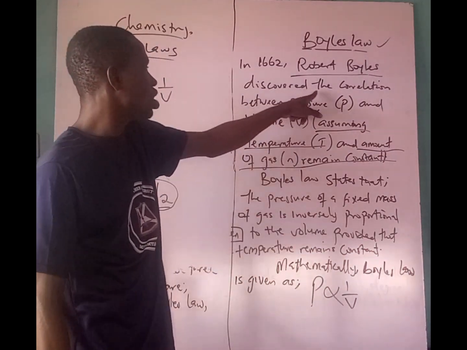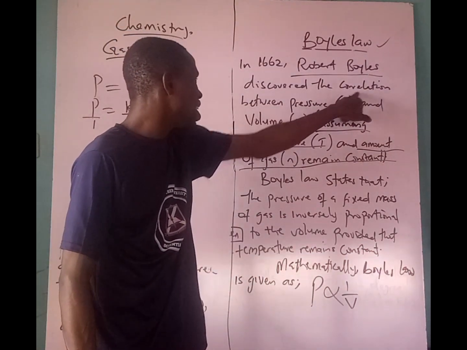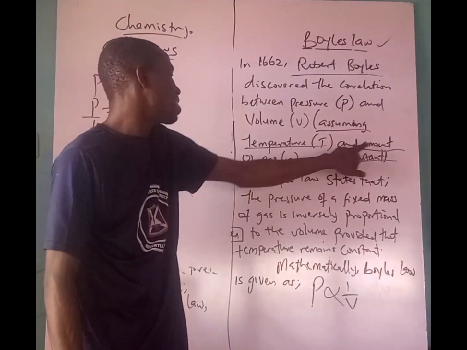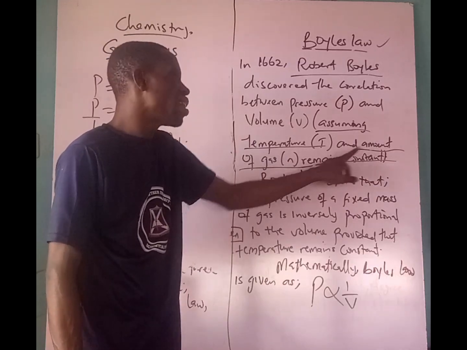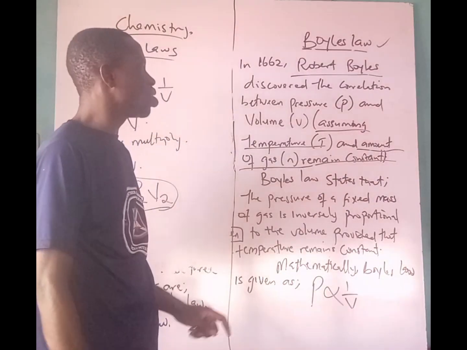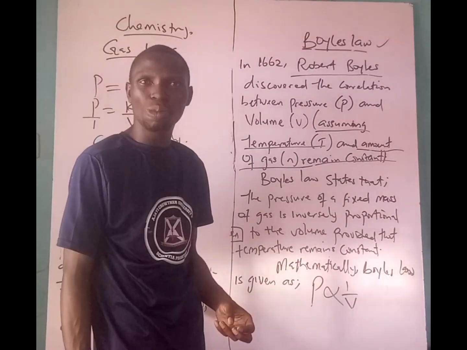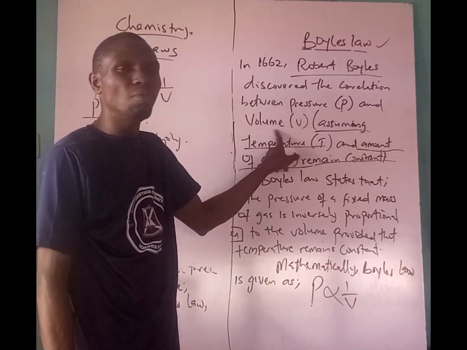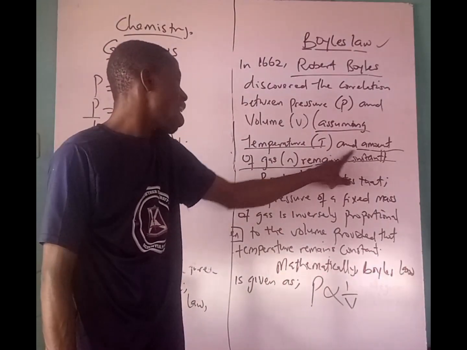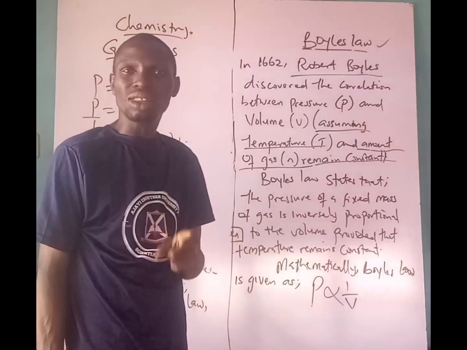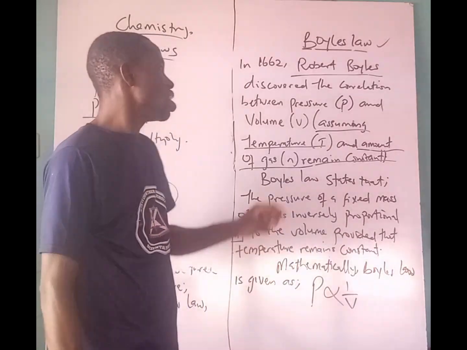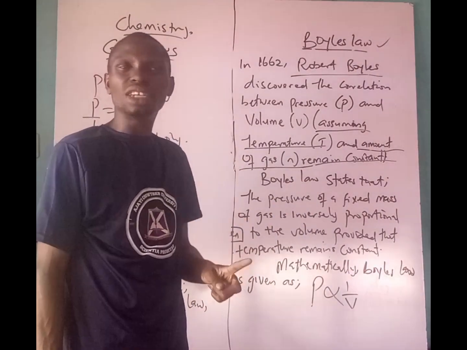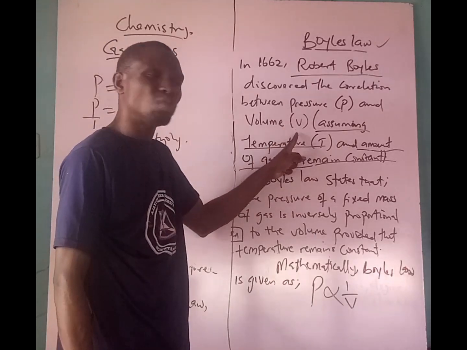Its purpose is just to discover the correlation between pressure P and volume V, assuming that temperature and amount of gas N remain constant. So what we are saying is that Boyle's law is primarily to determine the relationship that exists between pressure P and volume V if temperature and amount of gas remain constant. It is important to note that if temperature and amount of gas are constant, to determine the correlation between pressure and volume, then we use